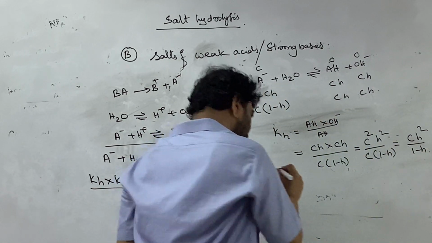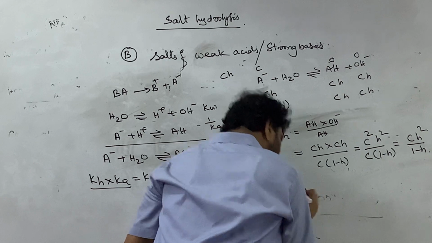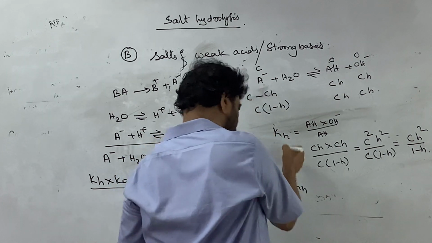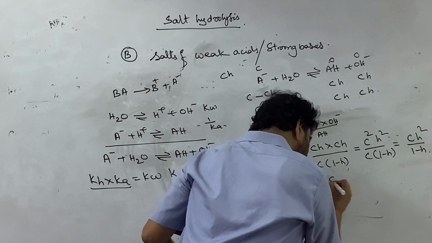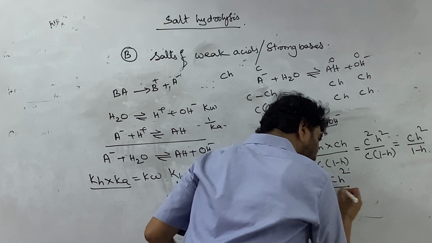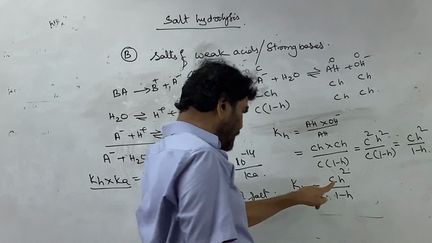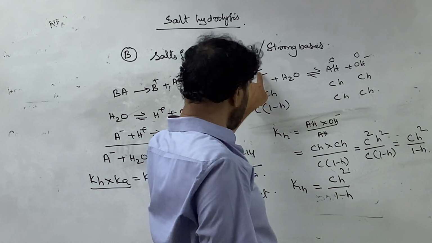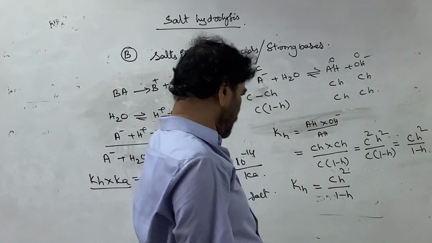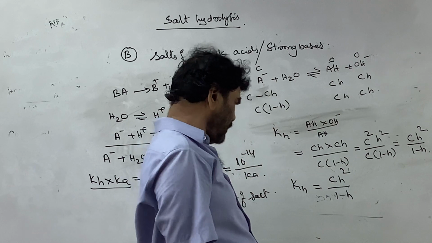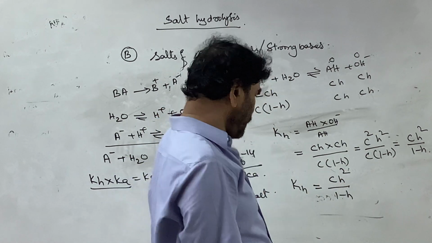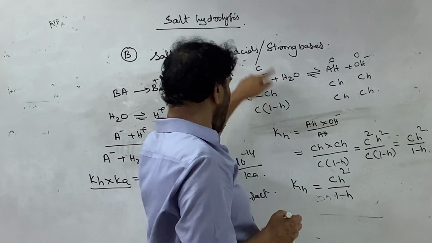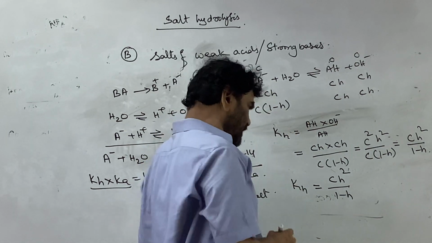That is, Kh, the hydrolysis constant, is equal to C h squared by 1 minus h, where C is the concentration of the original anion, the initial concentration. h is the degree of hydrolysis, the fraction of the anion that is involved in the hydrolysis.